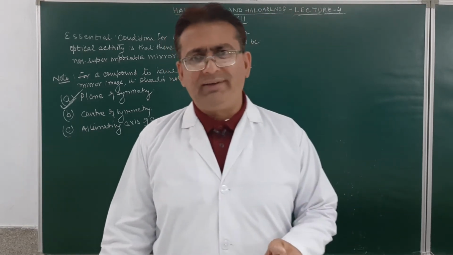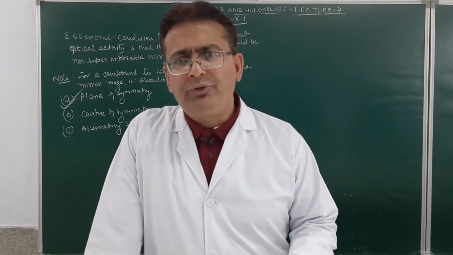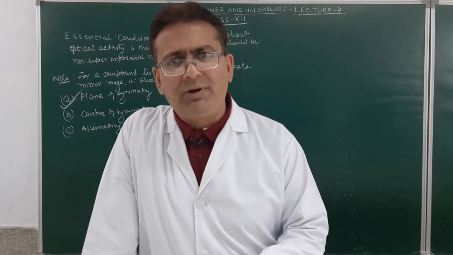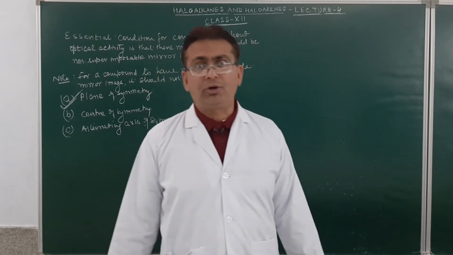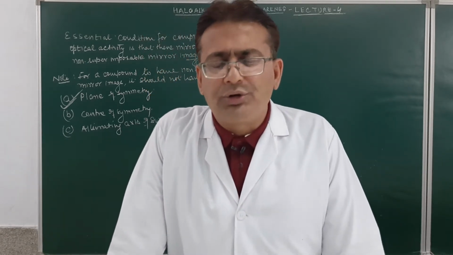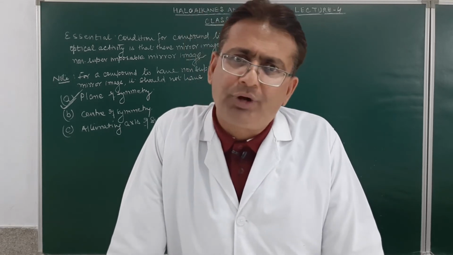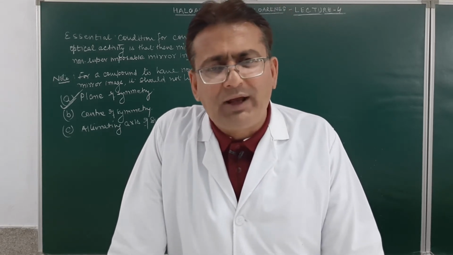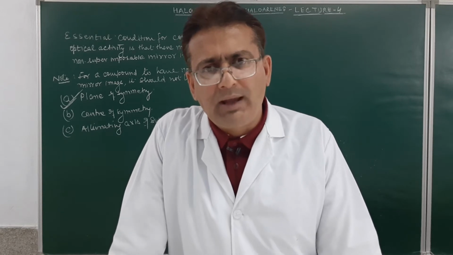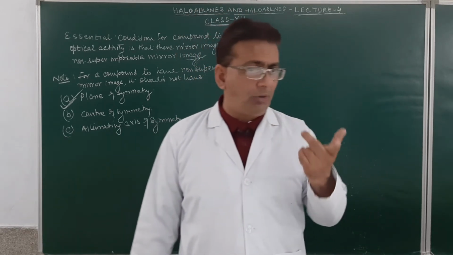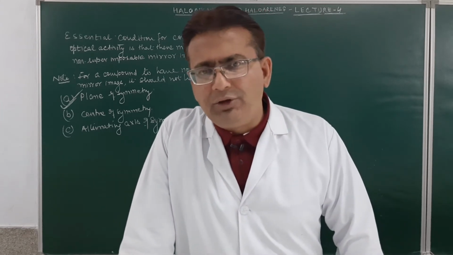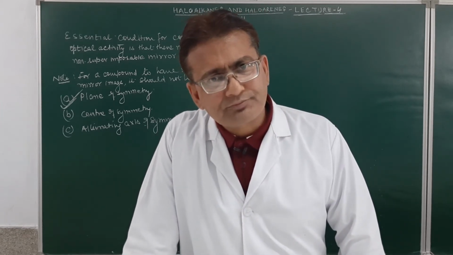Now, what I am teaching you is optical isomerism. What is optical isomerism? Those compounds which have the same physical and chemical properties but differ in their behavior towards plane polarized light are called optical isomers. If they rotate the light toward the right side, they are dextrorotatory. If they rotate toward the left side, they are levorotatory. What is the essential condition for a compound to show optical activity? The mirror images should be non-superimposable.